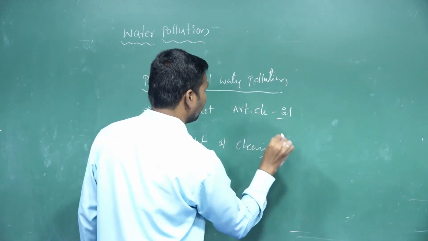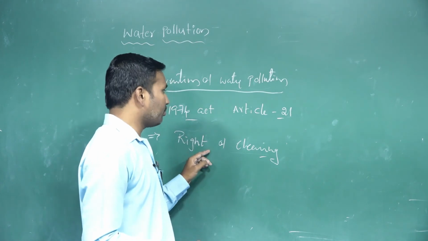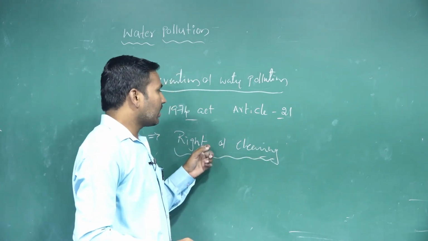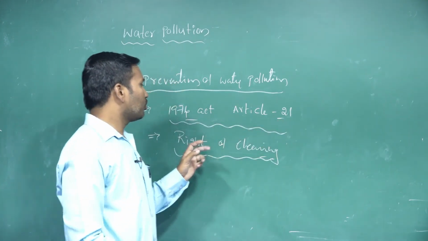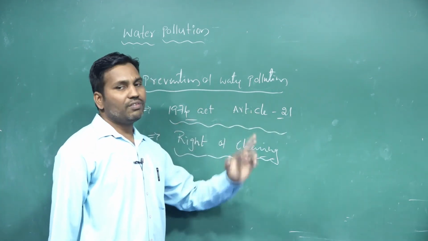What is this right? The getting of clean water and the cleaning of the water is given in the Indian Constitution, the 1974 Act, Article 21.